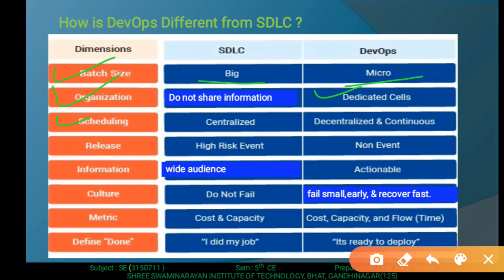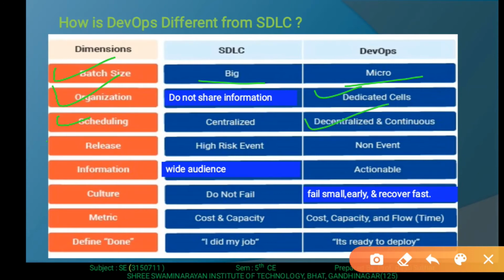Scheduling means timing. It is centralized in the software development life cycle. Whenever we schedule some program or some software product, it is centralized, but it is decentralized and continuous in DevOps.